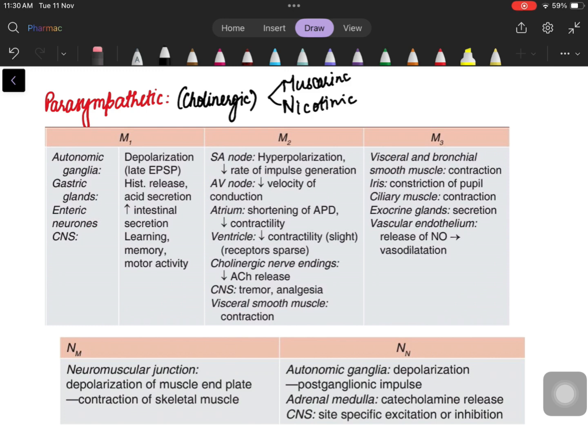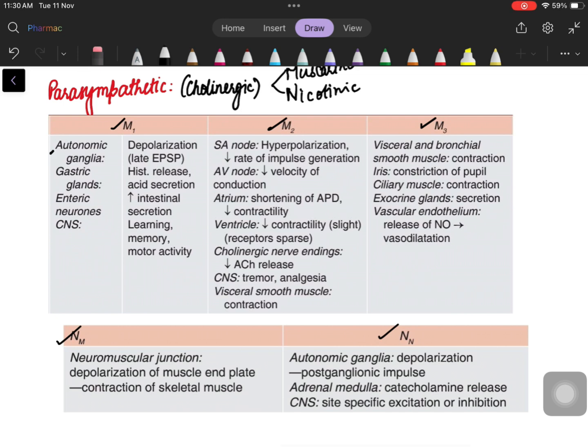Under muscarinic, we have M1, M2 and M3. Under nicotinic, we have NM and NN. So what are these receptors doing? M1 is present in autonomic ganglia, gastric glands, enteric neurons and CNS. The main function we need to remember here is it causes histamine release and acid secretion, gastric acid secretion. It also increases intestinal secretion.